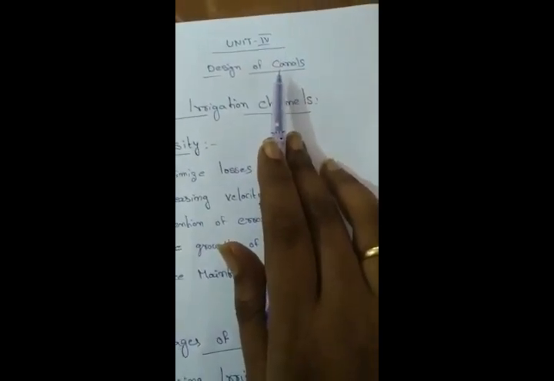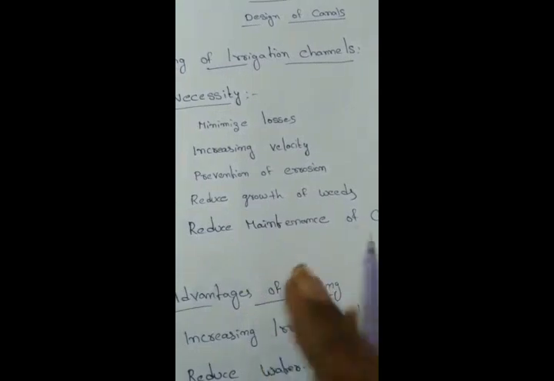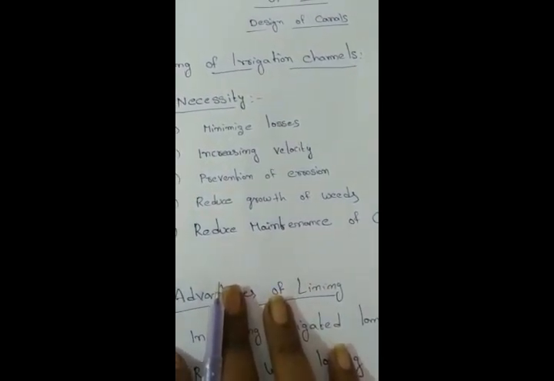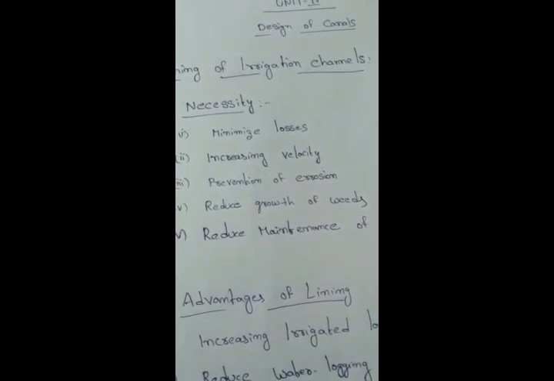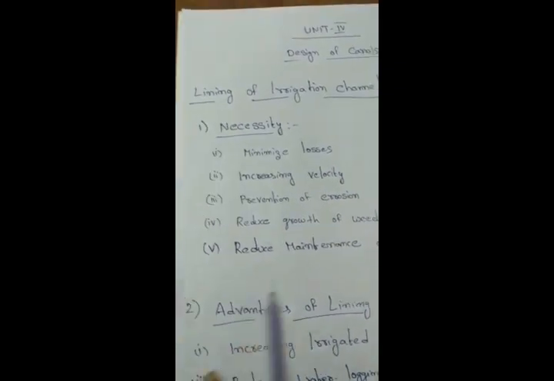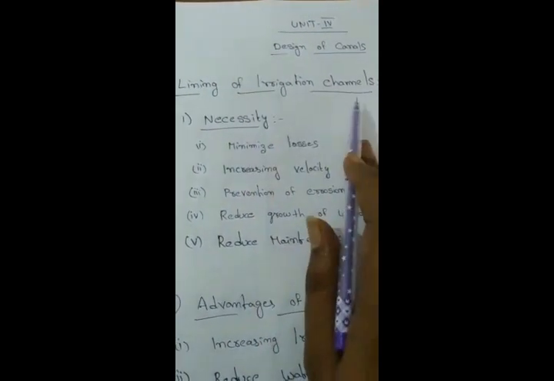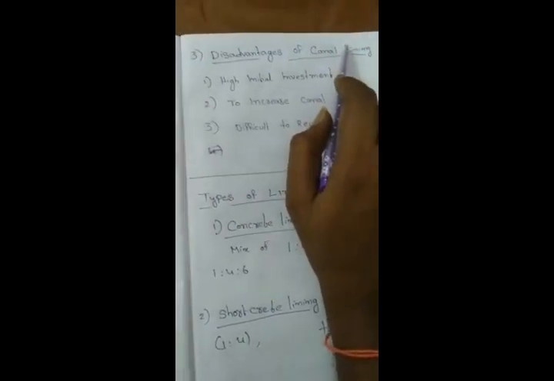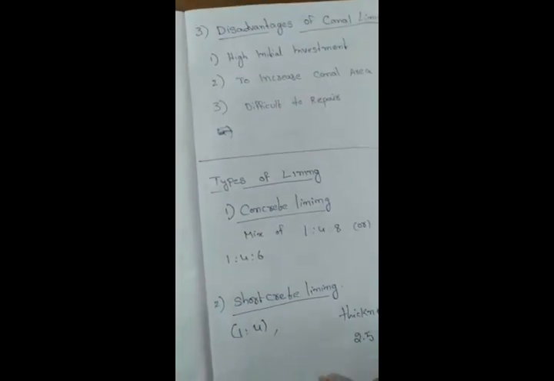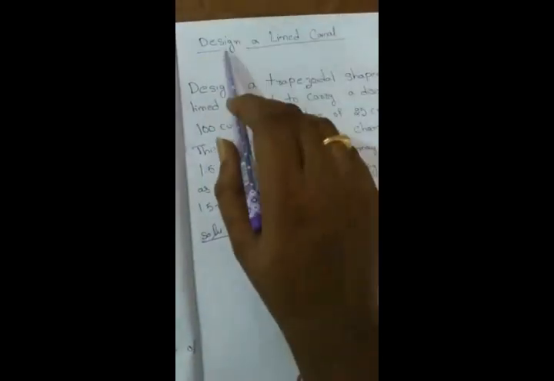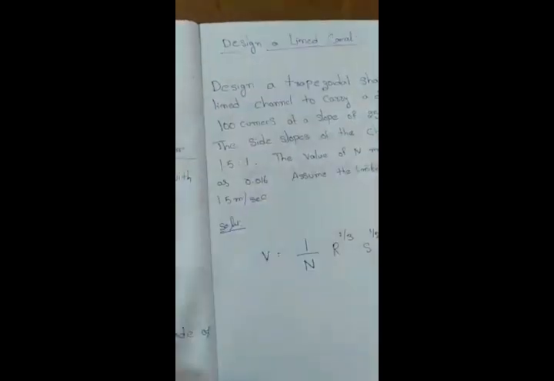Okay. Now I will give a brief description about lining of irrigation channels. Lining of irrigation channels. In so many canals, we see that the canal is properly lined with cement concrete or concrete mortar. Is it right? So here we mainly discuss the necessity of lining for irrigation canals, the advantages of lining and the disadvantages of lining. At the same time, how many types of linings we have, and how to design a lined canal. Here we will discuss these things.